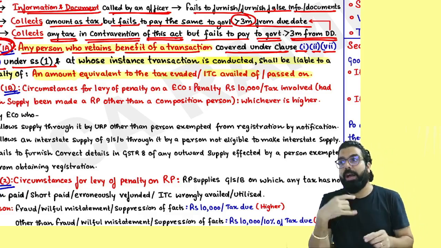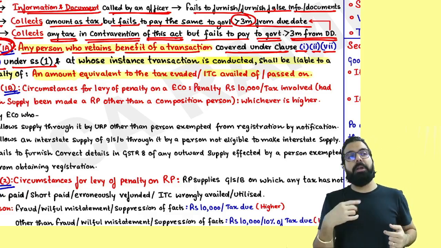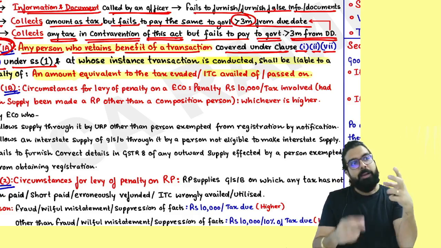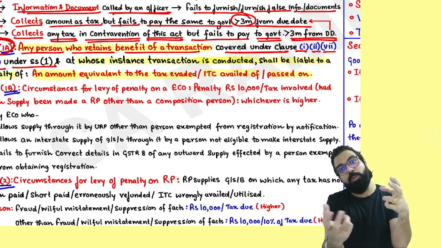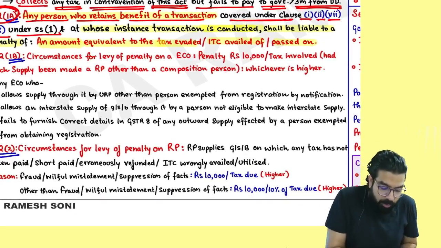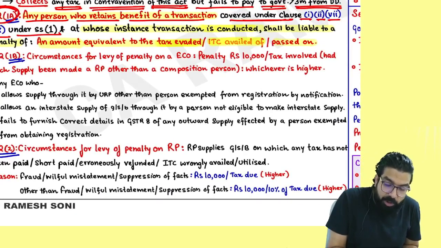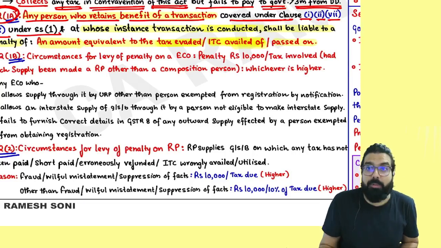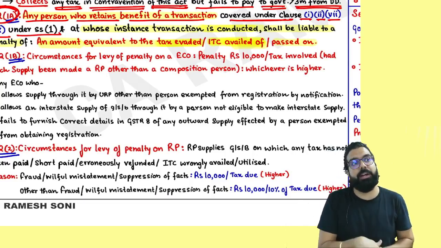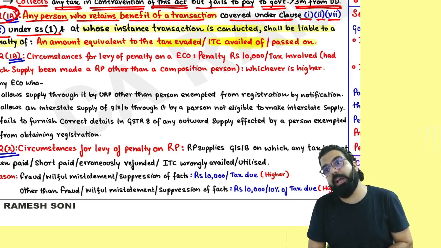People, if I am a mastermind and I went ahead and made 100 crore from that fraud, 100 crore is the amount which you have to pay, plus penalty also will be 100 crore which you have to go ahead and pay. The amount of fraud which you have done, the amount of tax evaded, the ITC which you have passed on, or the ITC which you have availed. I bought bogus invoice and I took the ITC. Remember one thing, in that scenario also, they are going ahead and telling you will be liable for a penalty.